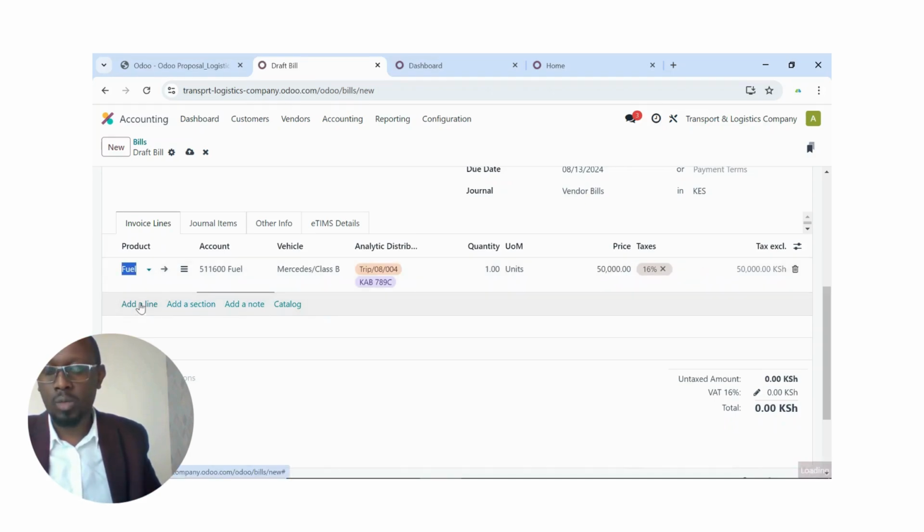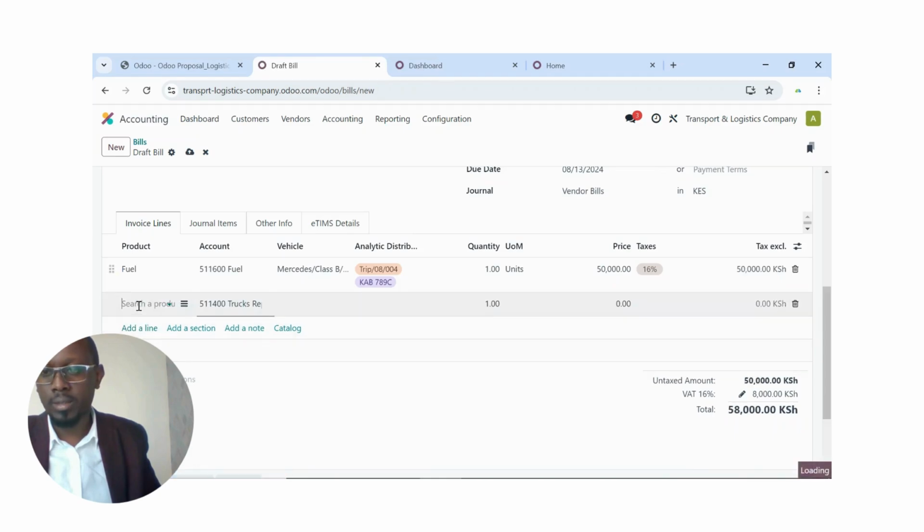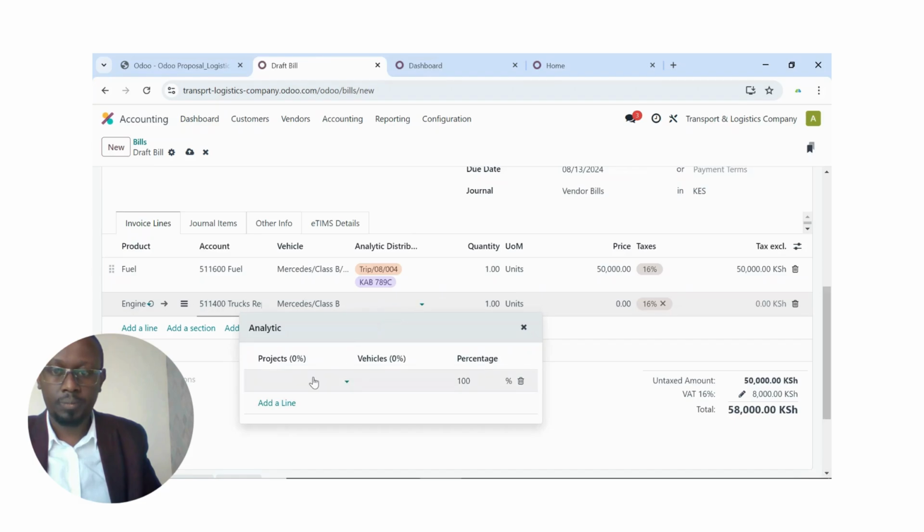Maybe I can just add one more line, maybe something like engine oil. Engine oil. There it is. Like that. Once I choose a vehicle, choose a trip 08.